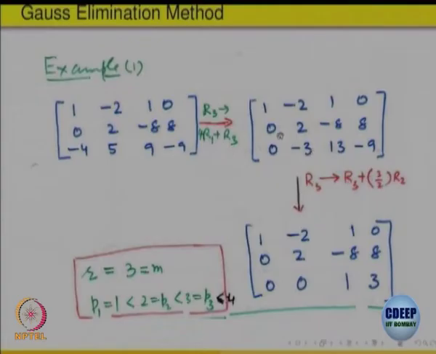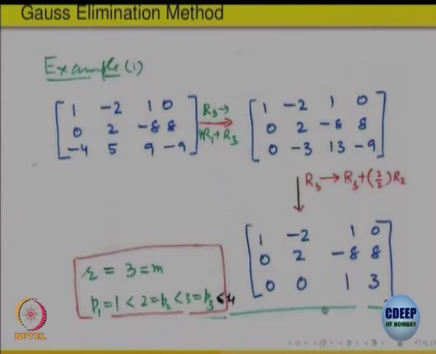So, what should I do? I take this row, right, I can multiply it by 3 by 2, then what will be the entry here, 1, right. I want to add it. Okay. So, what shall I do? 3 by 2, 2 will cancel out, this will be 3 and I add it, this will become 0. So, I do that operation, R3 goes to R3 plus 3 by 2 times R2, right. So, if that is done, I get this form.